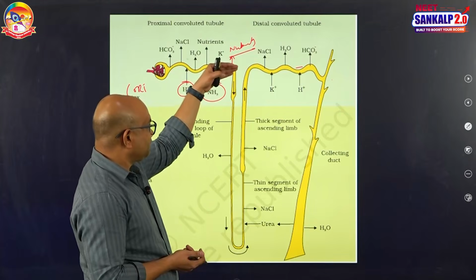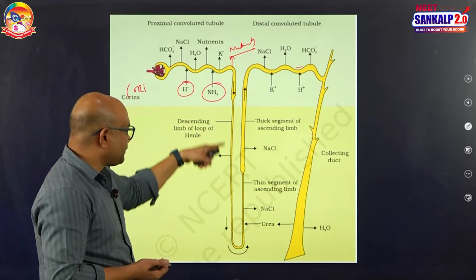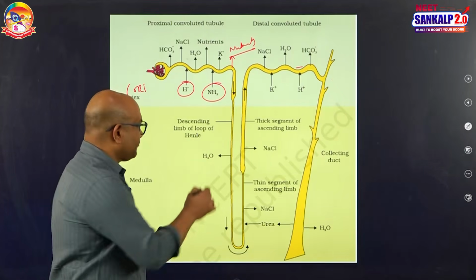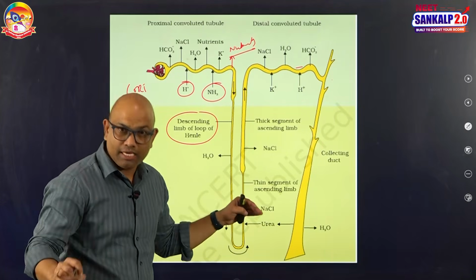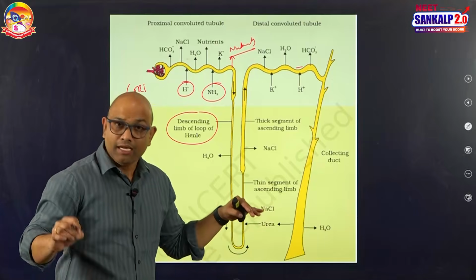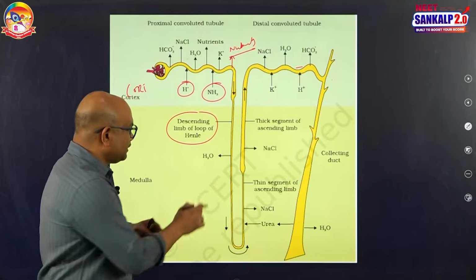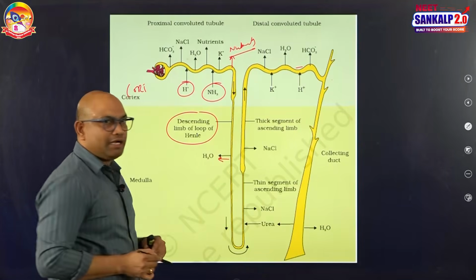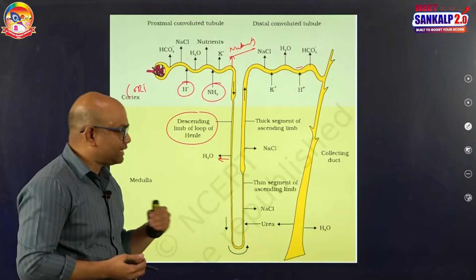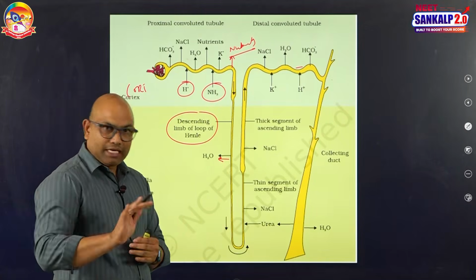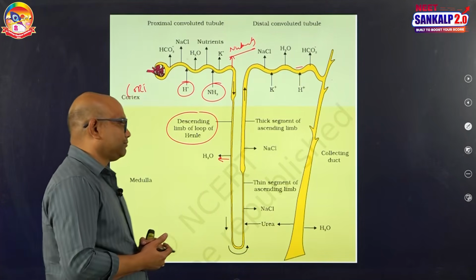Next, from the PCT the filtrate gets into the loop of Henle, and into the first part of the loop of Henle, that is the descending limb of Henle. The wall of the descending limb of Henle is permeable to water and almost impermeable to salts. It is permeable to water, so the water is reabsorbed from the filtrate of the descending limb while it is moving down towards the medulla from the cortex. But generally salt absorption or secretion will not occur here because it is almost impermeable.